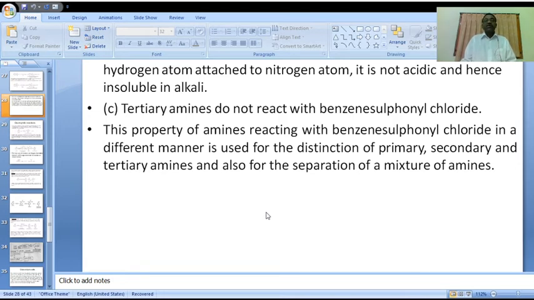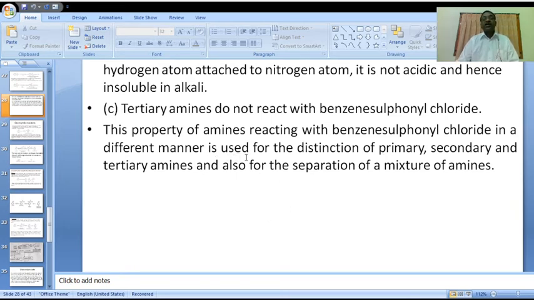Primary undergoes reaction with benzene sulfonyl chloride giving a product that is easily soluble in base, and it is strongly acidic because it contains a hydrogen atom. When we go to the secondary side, in this product there is no hydrogen. There is no availability of hydrogen atom.